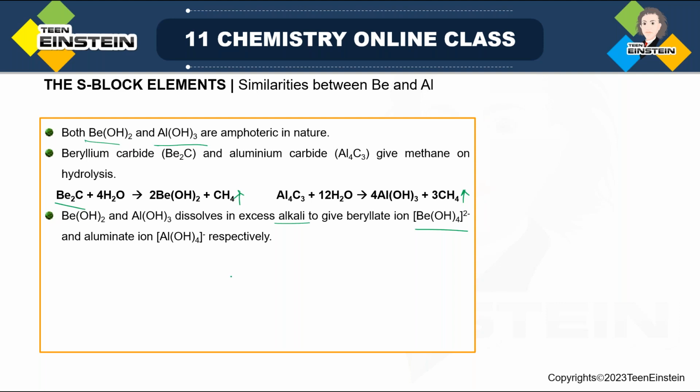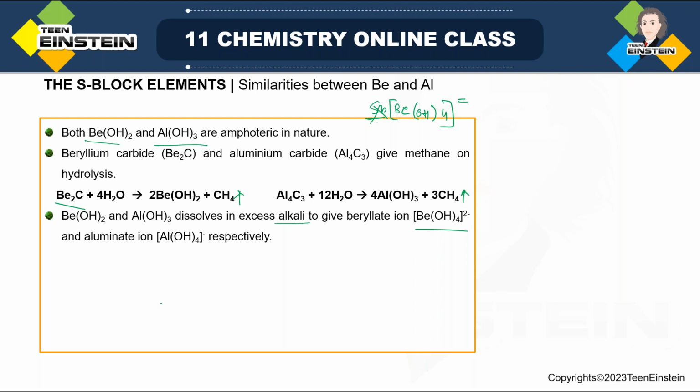This type of ion, remember when we solved the problem, the reaction between Be(OH)2 and Sr(OH)2, we have seen how it reacts with Sr(OH)2 and forms this type of salt. Now in this salt, if you simply remove the Sr part, that is the cationic part, the rest of the part is [Be(OH)4] 2 negative, which is basically this berylate ion. The same type of ion forms in excess alkali.